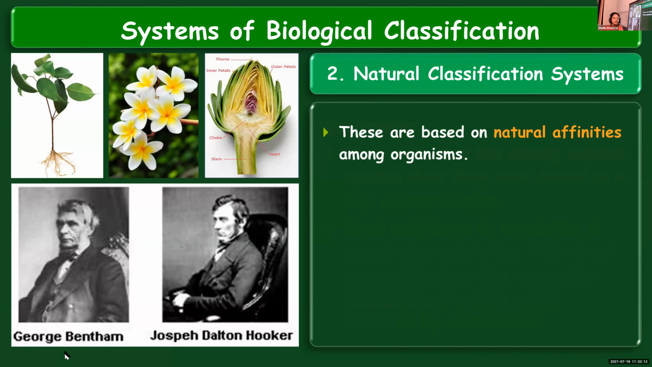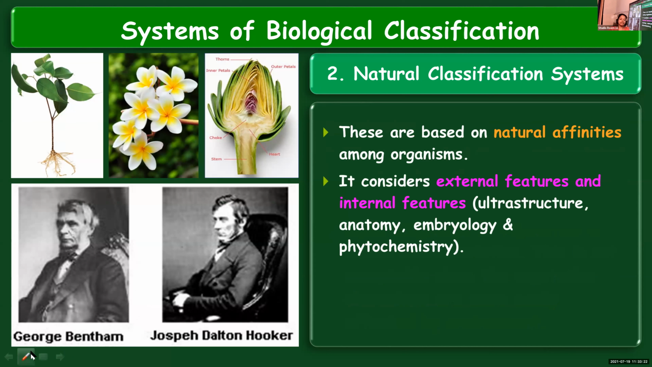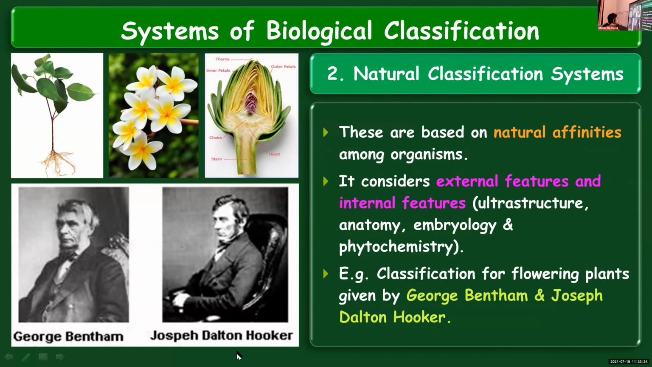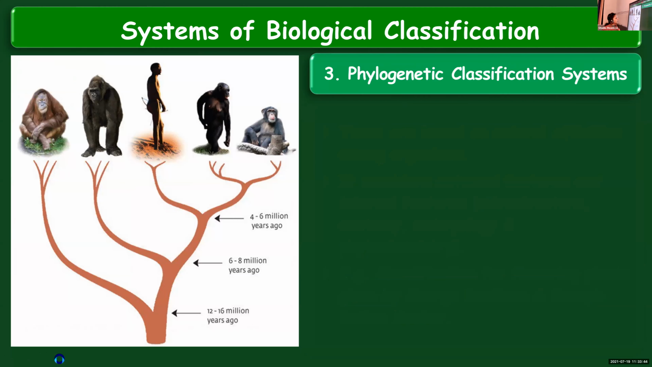Then the natural system of classification is based on the natural affinities existing among organisms. Here all the fine details are taken into consideration, not only external features, but internal features also, like ultrastructure, anatomy, embryology, phytochemistry, etc. An example for a natural classification system is the classification of flowering plants proposed by George Bentham and Joseph Dalton Hooker.